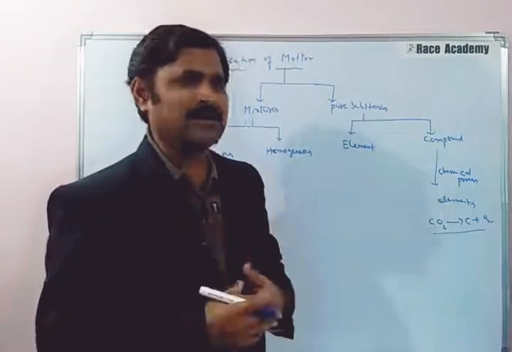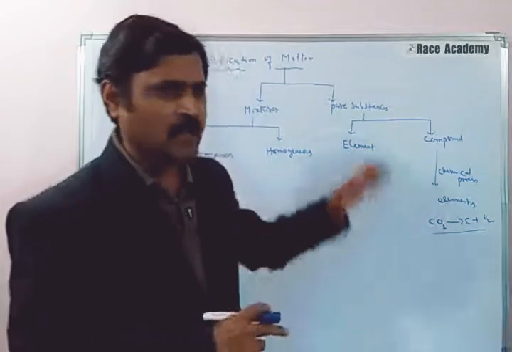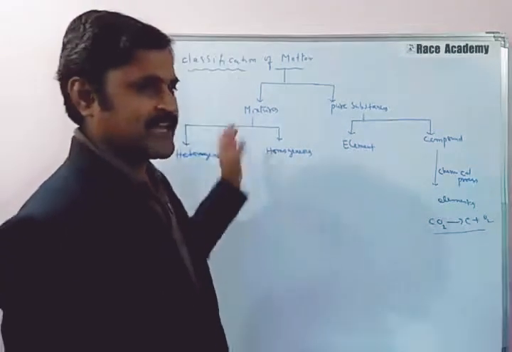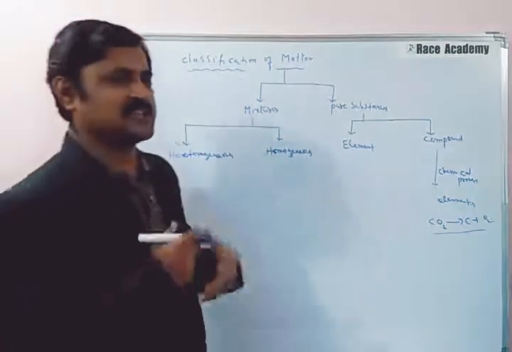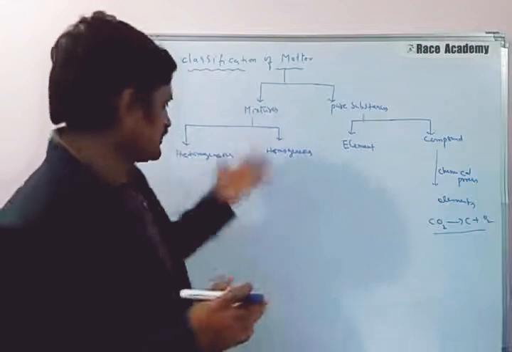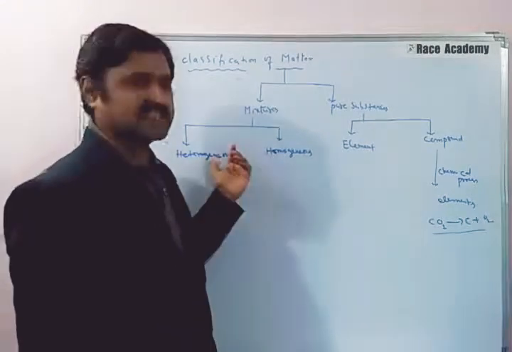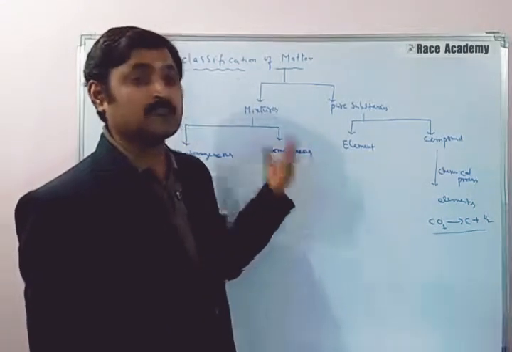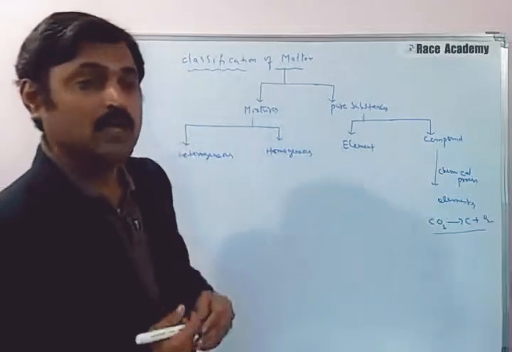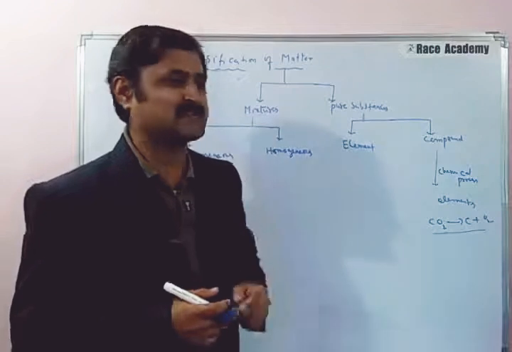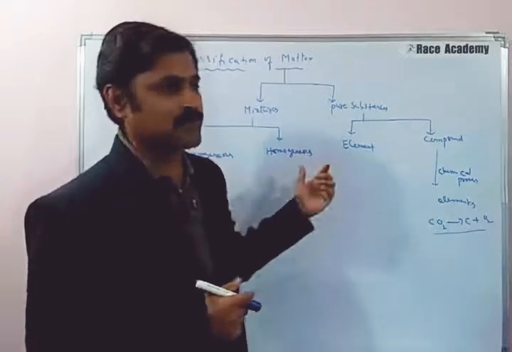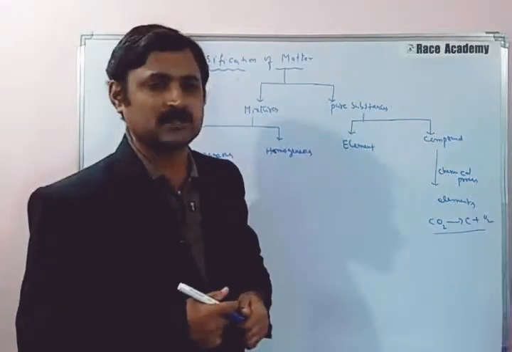Heterogeneous mixtures and homogeneous mixtures exist. In a heterogeneous mixture, a mechanical mixture, all components are visible. Whereas in a homogeneous mixture, such as solutions, components are blended so that it looks like a single substance, a single phase. That is what we call a homogeneous mixture.